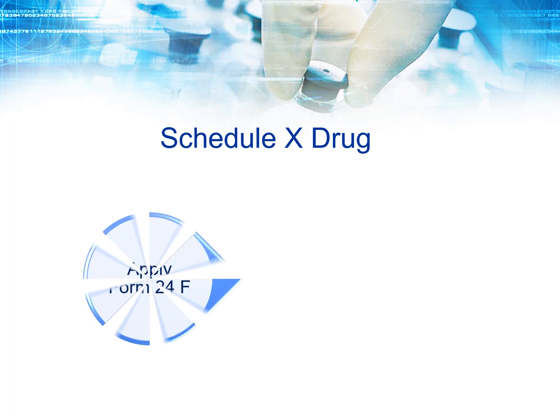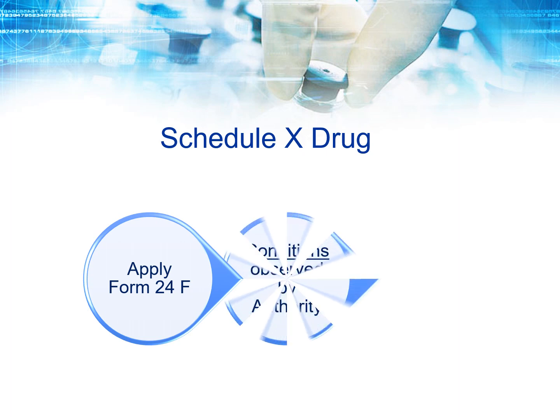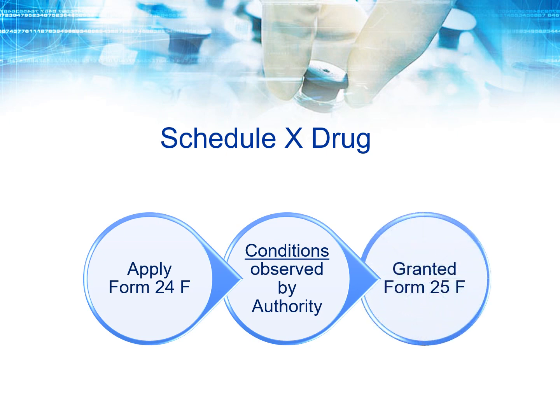So let us discuss the manufacturing of Schedule X drugs. Here you will get the license for the manufacturing of Schedule X drugs, but for that you need to first apply on Form 24F. After application, the licensing authority will observe all your conditions. If you have satisfied all the conditions required for the manufacturing of Schedule X drugs, only then will the licensing authority grant the license on Form 25F.